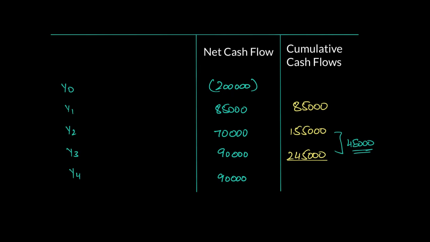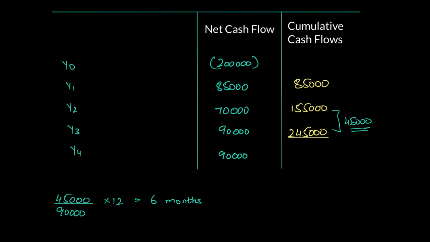I had to recover 45,000 more. So we can do this simple calculation. We can say we had to recover 45,000 out of 90,000. What's 90,000? Let me highlight that. That's the cash flow that we recovered this year. But we do not want to know about the 90,000. We just want to know when did we recover this 45,000, the remainder that we had to recover. And the total recovery for this year was 90,000.